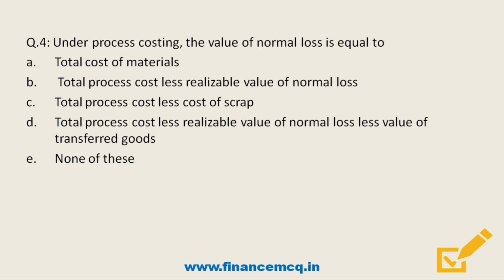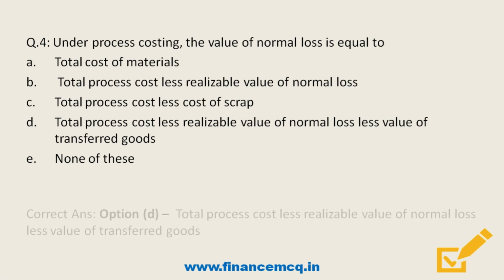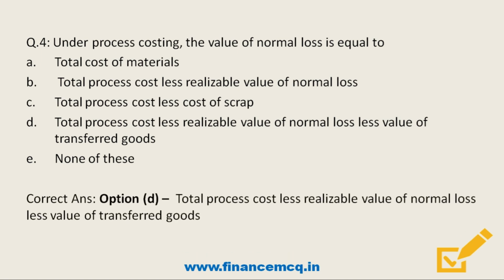Moving on. Under process costing, the value of normal loss is equal to option A, total cost of materials. Option B, total process cost less realizable value of normal loss. Option C, total process cost less cost of scrap. And option D, total process cost less realizable value of normal loss less value of transferred goods. And last option, none of these. So friends, here the correct answer is option D, that says total process cost less realizable value of normal loss less value of transferred goods.